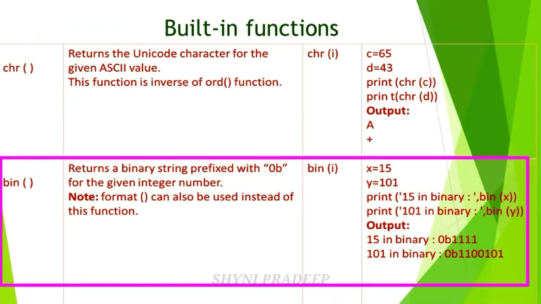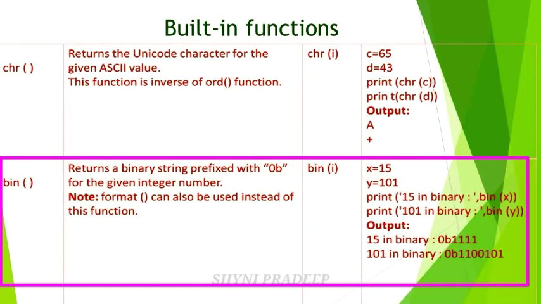And next, bin. This bin function returns a binary string prefixed with 0b for the given integer number. You can use the format function also for this purpose. So what is the syntax of the bin function? bin(i).